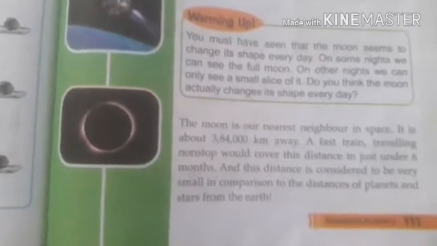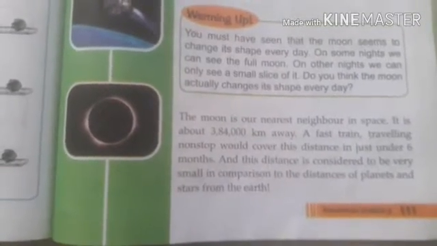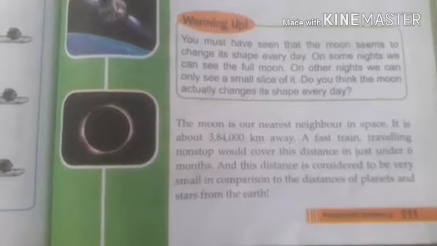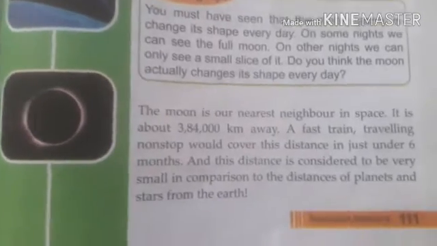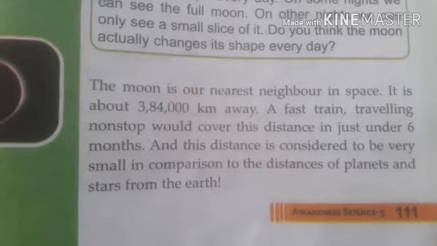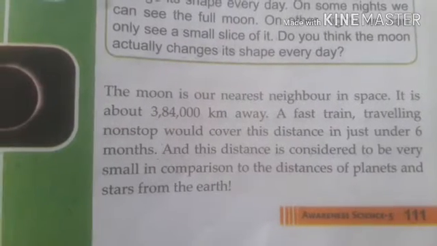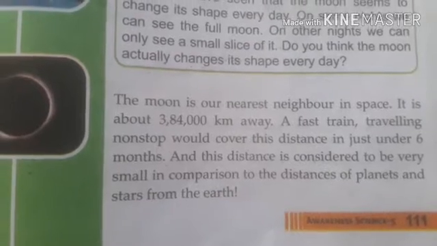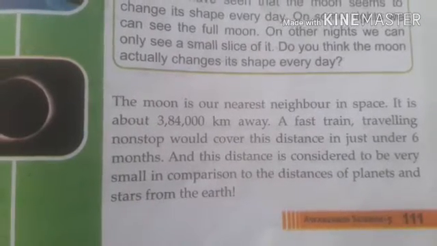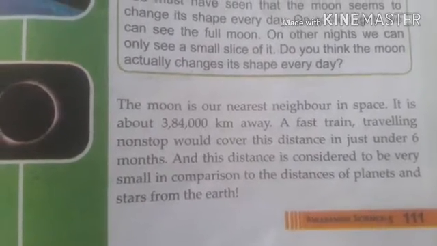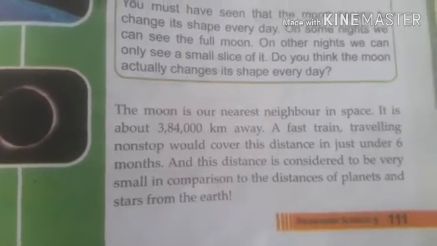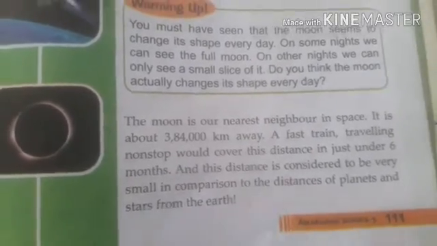Now, the moon is the nearest neighbor in space. The moon is very near to the earth, so they call it that. It is 3 lakh 84,000 kilometers away. If you travel in a train without stopping, it takes 6 months to reach the moon. That is the distance between the moon and the earth, right?